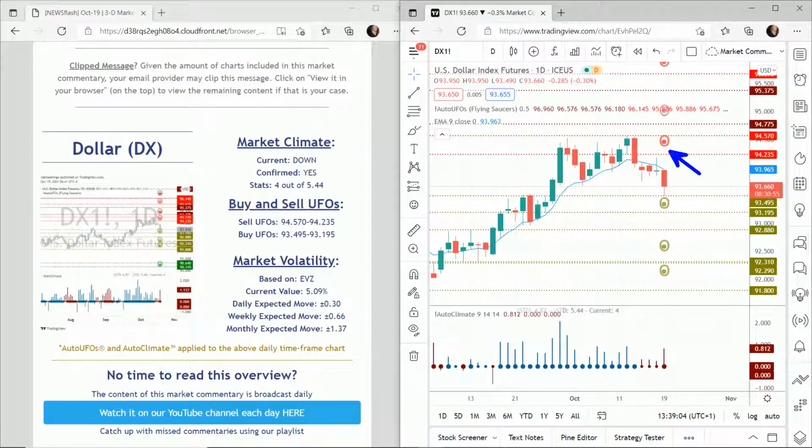We have sell orders here at 94.57 to 94.235. So what we have at the moment really is sellers pushing down from the climate, but buyers pushing up where our stack of buyers are. And so we're kind of at a stalemate, I would say.